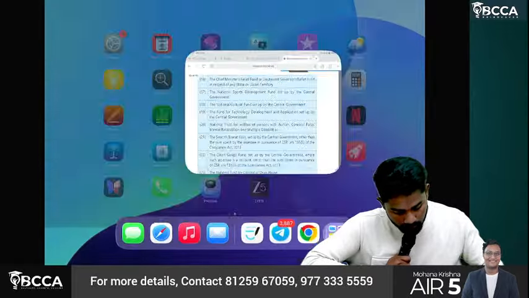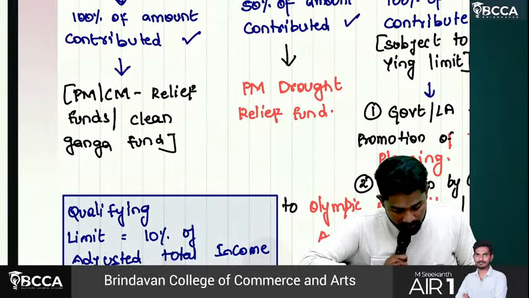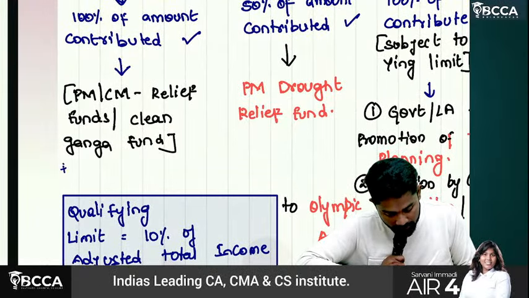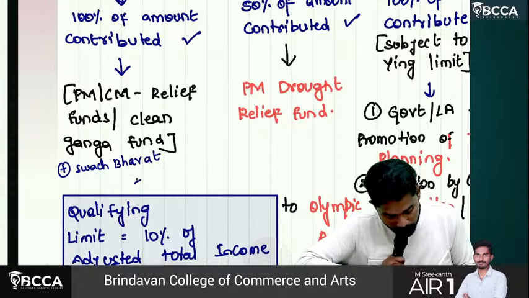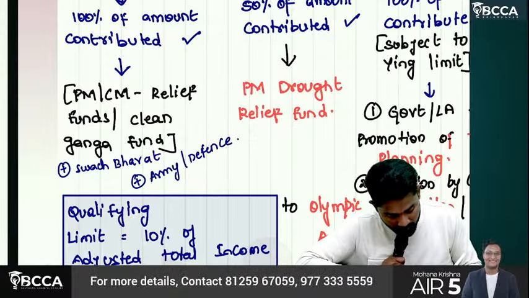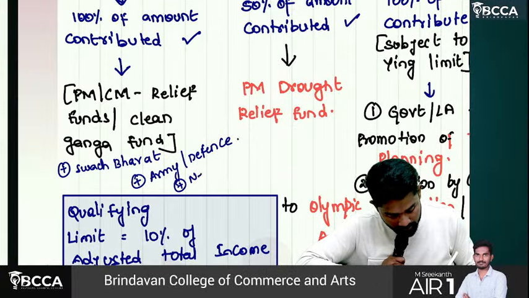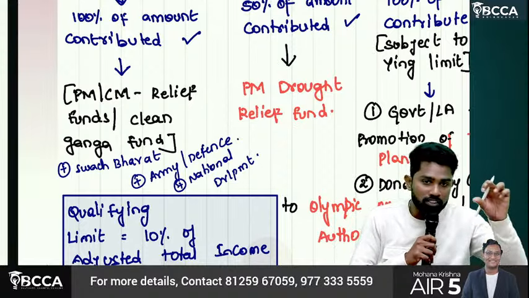So now if you look here: PMCM Relief Funds, Clean Ganga Fund, and then if anything extra, Swachh Bharat, plus Army Defense related funds, and any national development funds. These are the major words we have seen there.